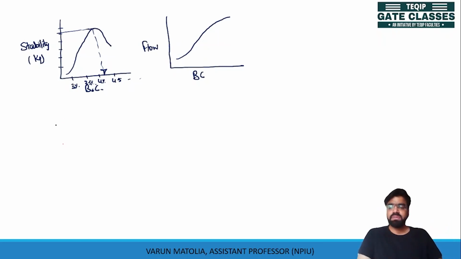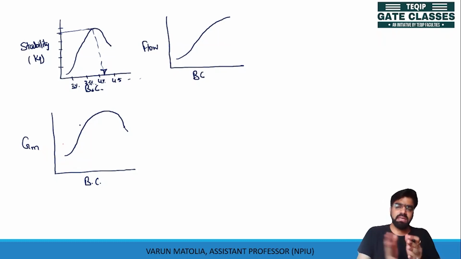So the next curve is about the Gm value, that is your bulk specific gravity corresponding to your bitumen content. It is similar to your stability curve. It will first increase and then decrease. Let us understand why this is happening. The stability value and flow value are given by the machines, but these values are calculated using the volumetric analysis.